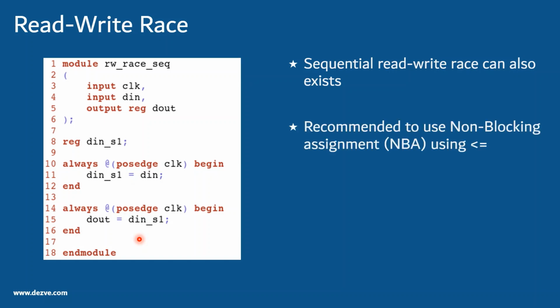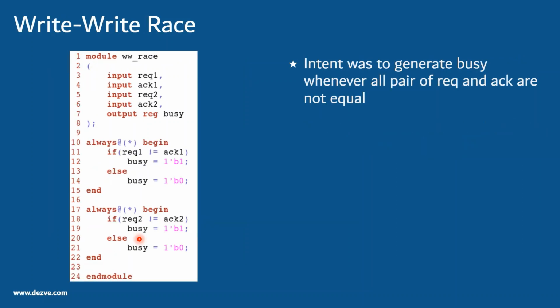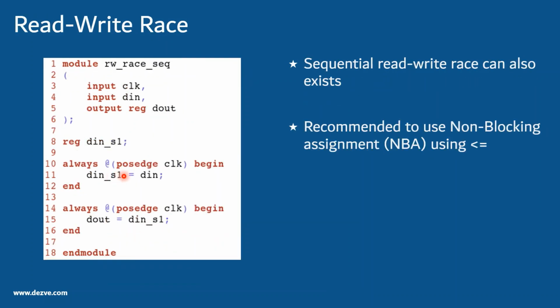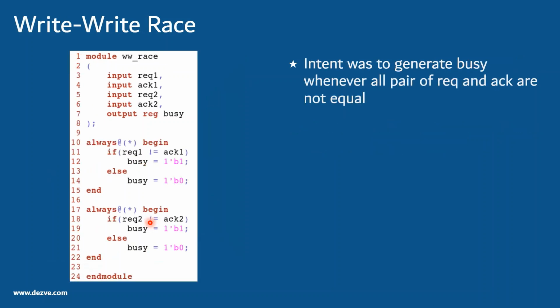In one case you see a pipeline behavior, in one case you don't see a pipeline behavior. So if you update this with a non-blocking operator, then you can see that it will represent only one behavior irrespective of which block is scheduled before the other. And that will be the pipeline behavior.